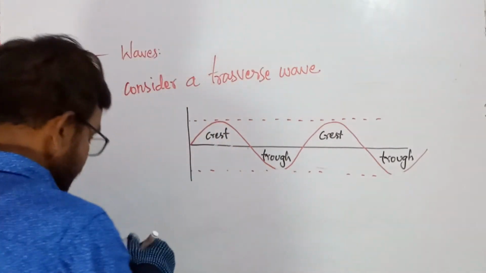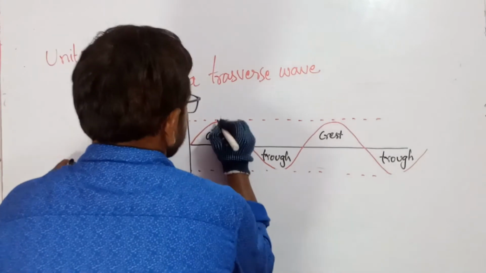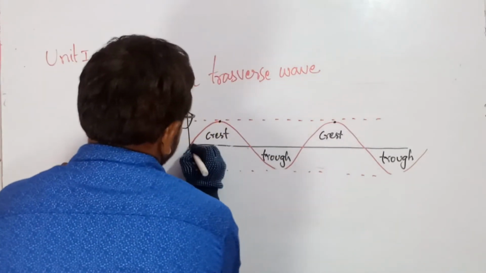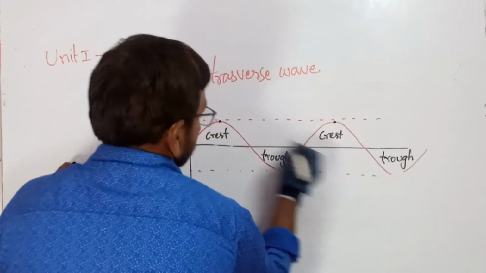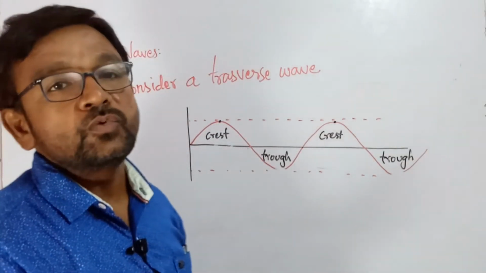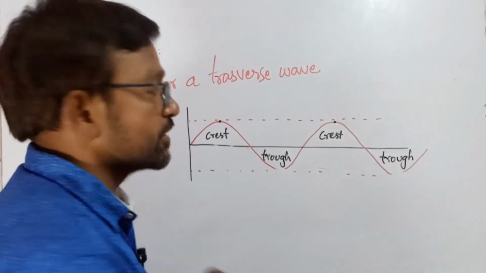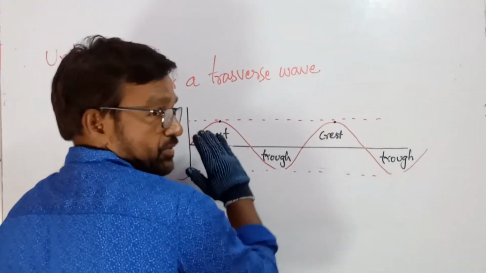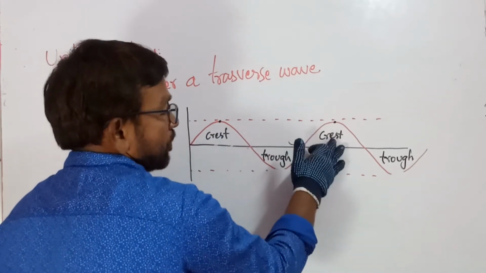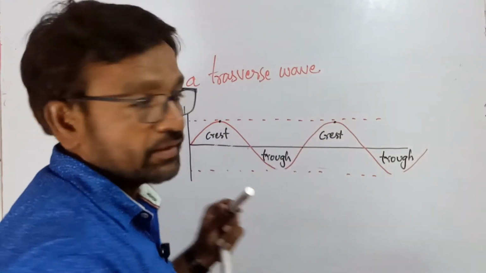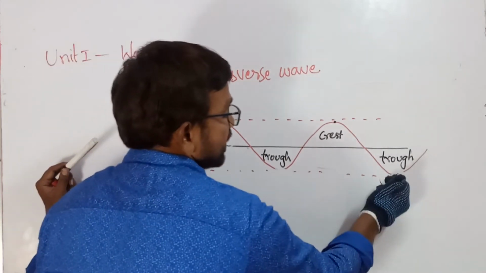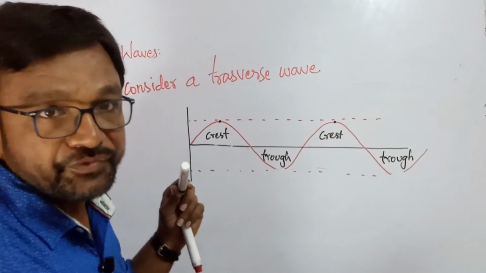The distance between these two, from starting point to starting point. The distance between two successive, meaning side by side, crests is known as wavelength, or the distance between two successive troughs is known as wavelength.